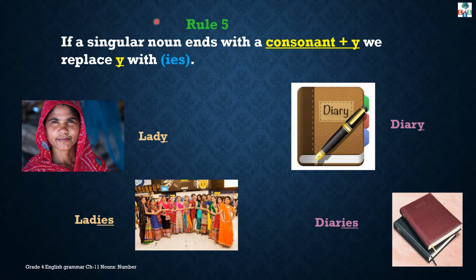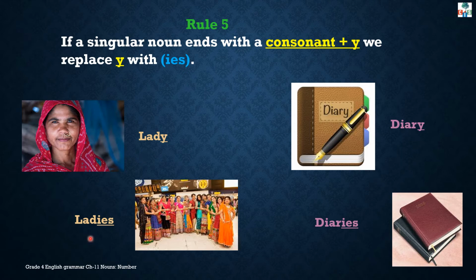Rule number 5. If a singular noun ends with a consonant plus Y, we replace Y with IES. For example, children, lady. This singular noun ends with Y, and before this letter Y, D is there and it is a consonant. So we will replace Y with IES.